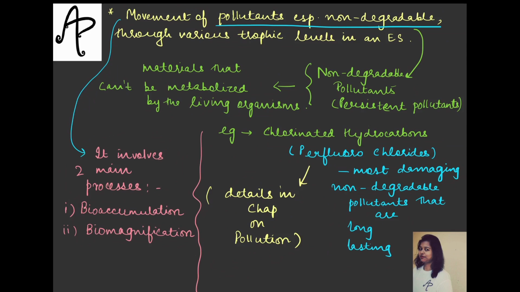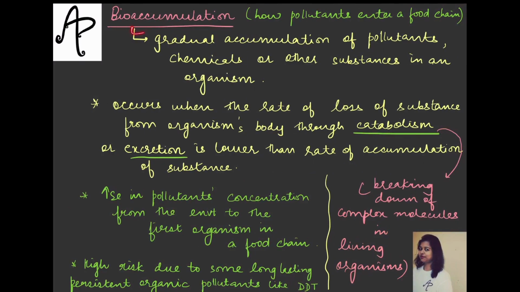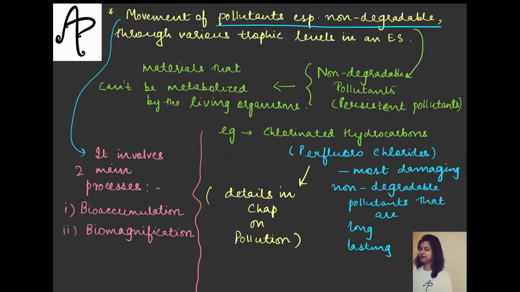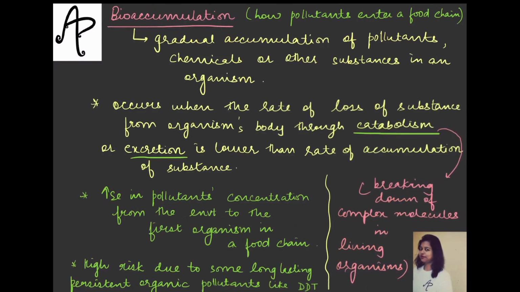So now when we try to understand the details, let's start by discussing more on bioaccumulation. Basically this process gives us an idea about how the pollutants enter a food chain, because we talked about the movement of the pollutants, but for the movement to happen from one trophic level to another, firstly they would need to enter the food chain. So this is the first process that helps us understand that.